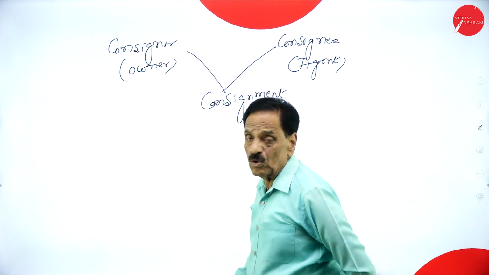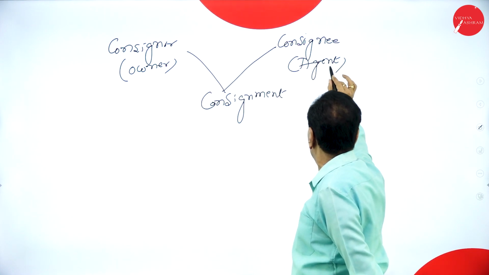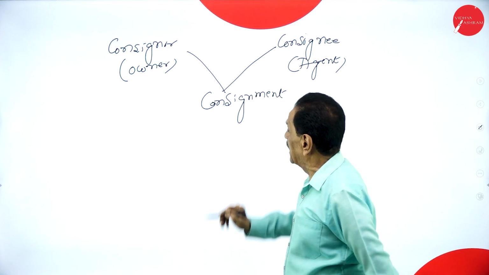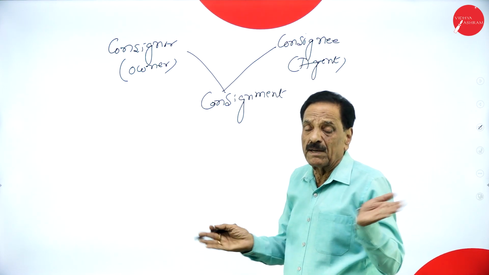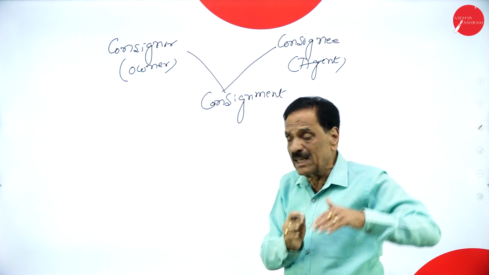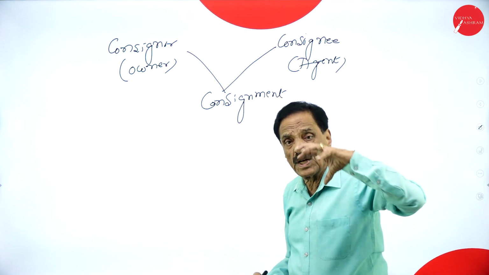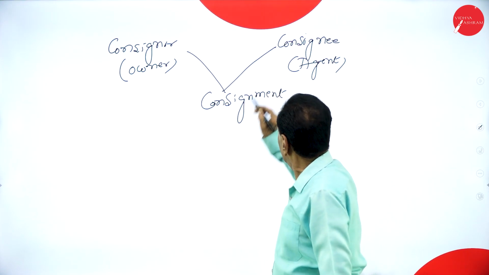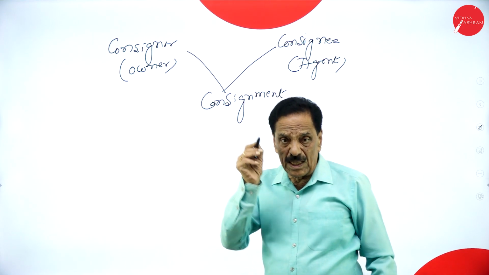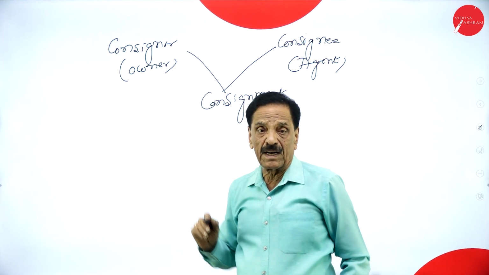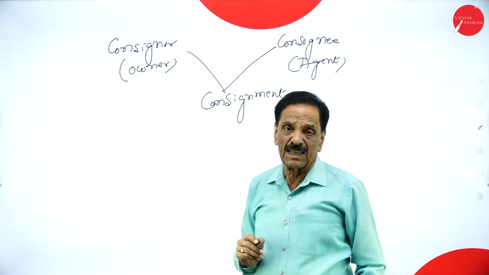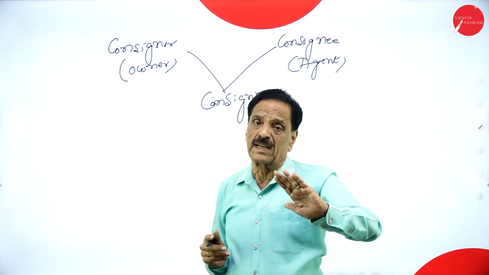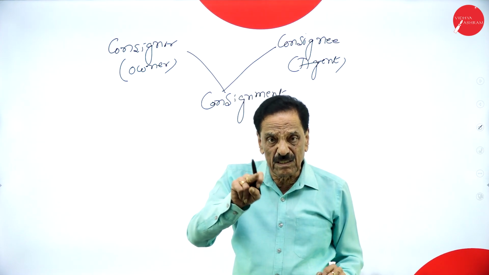So who sends the goods? Consignor. To whom? To the agent, the consignee. Whatever agreement takes place between the consignor and the consignee is called consignment. So consignment is an agreement between the consignor and the consignee. Consignee's duty is to sell the goods on behalf of the consignor at the risk of the consignor. This is important: on behalf of the consignor, at the risk of the consignor, for a compensation called commission.